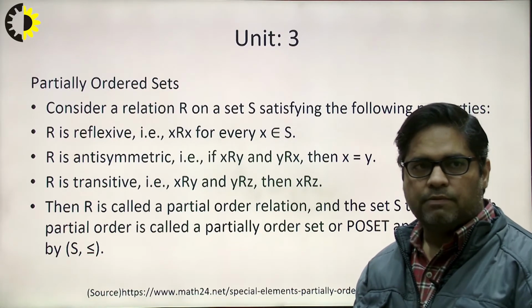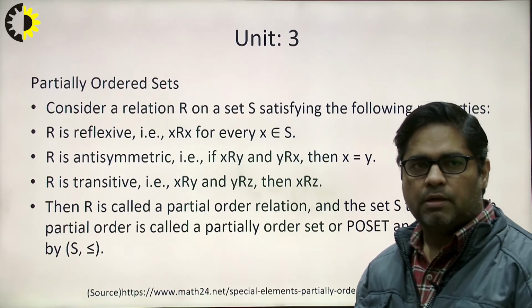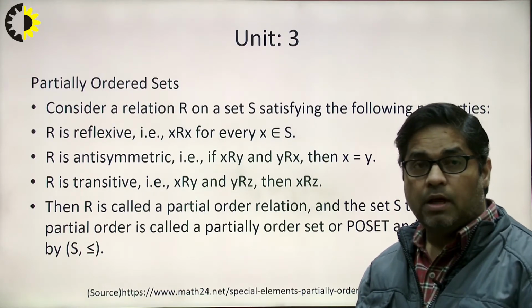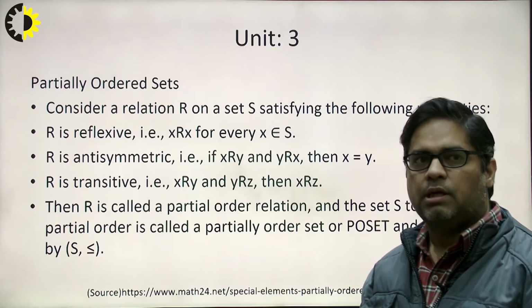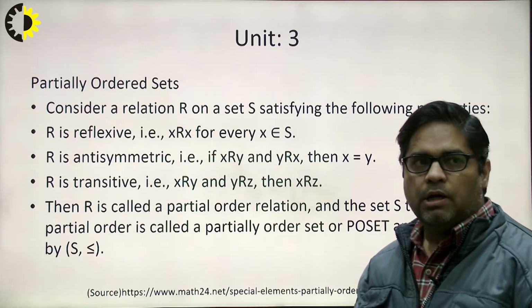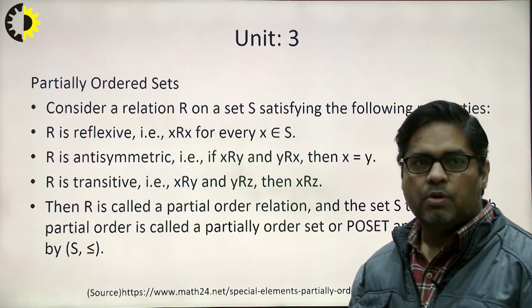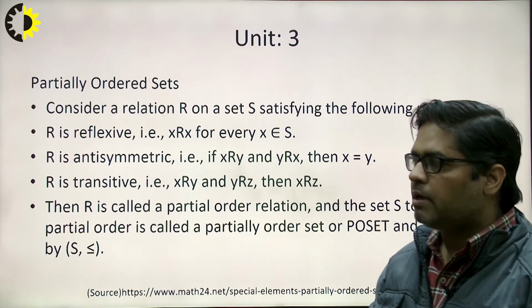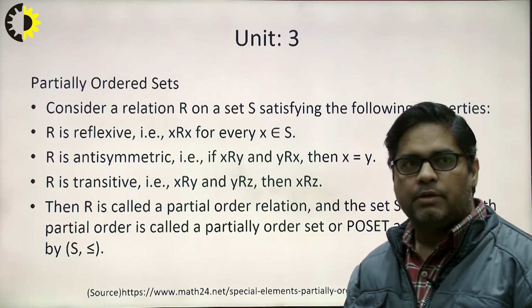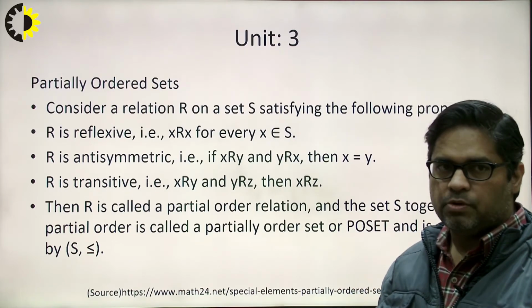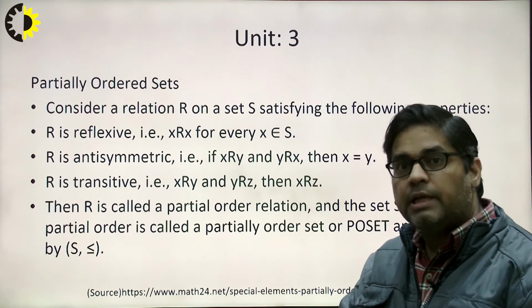So what is reflexivity? Reflexivity is when some x belongs to S and x is related to x itself, then it is called a reflexive relation. Similarly, antisymmetricity is when x is related to y and y is related to x and x equals y. So whenever antisymmetricity comes into the picture, symmetricity cannot hold.